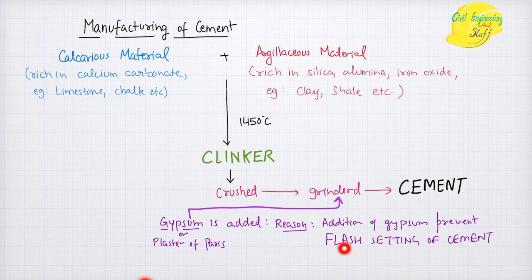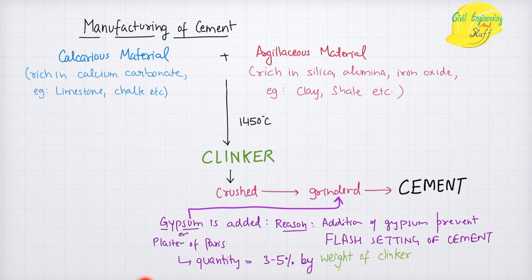The quantity of gypsum added is around 3 to 5% by weight of clinker. So whatever the weight of clinker produced, around 3 to 5% of that weight of gypsum is added during the grinding process. All right, so this is a brief manufacturing process of cement.